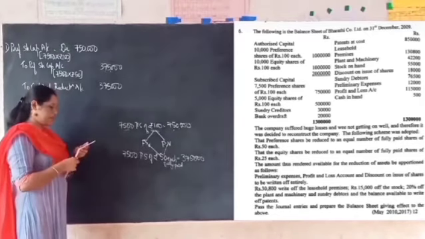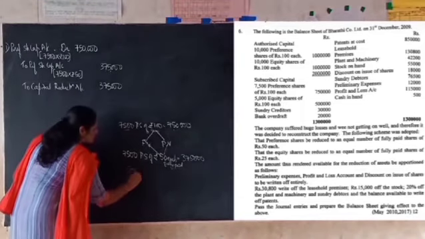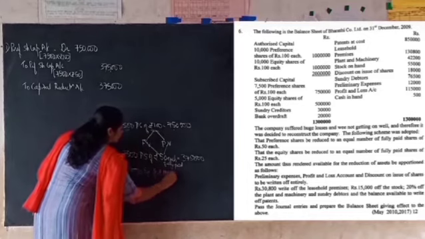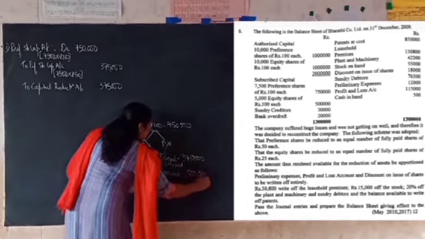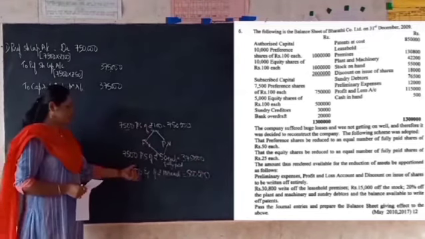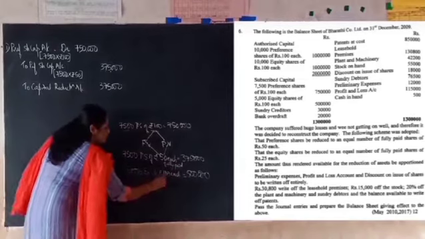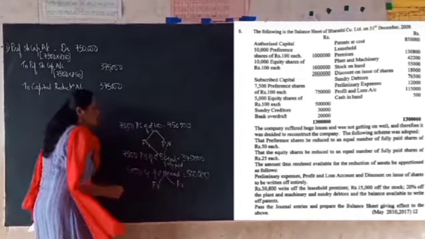If you see the subscribed capital, earlier the company had 5,000 equity shares of rupees 100 each. Total capital of the company was 5 lakh. So here also, when you multiply the number of shares and paid up value per share, you are getting 5 lakh, which means that the earlier face value was also 100 rupees and the paid up value was also 100 rupees.